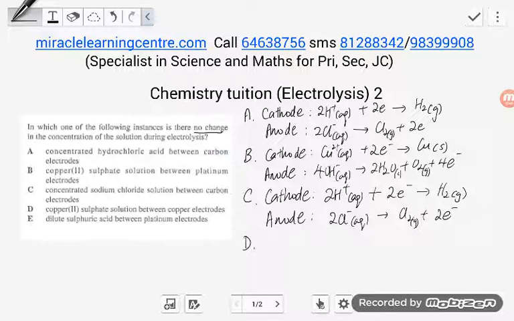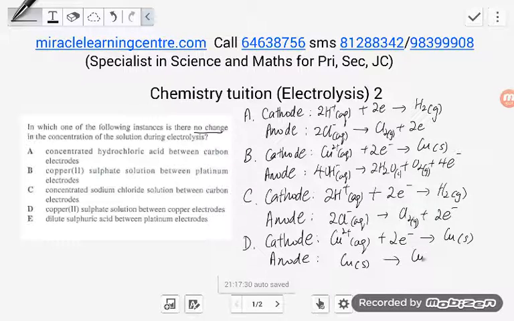D. Copper sulfate between copper electrodes. Copper anode is a reactive electrode. Hence, copper anode will react during this process. Hence, at the cathode, we will have copper being deposited. At the anode, copper is a reactive anode. Hence, copper will dissolve to become copper 2 plus.